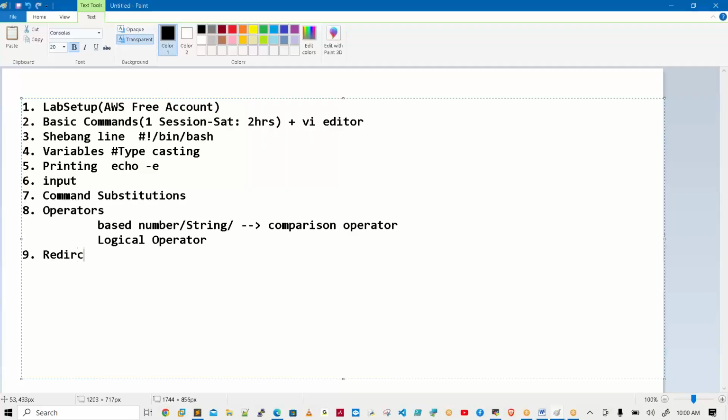Next, a very important one: redirection operators. What is 1 greater than, 2 greater than, and what is /dev/null in redirection operators? What is standard output, standard input, and standard error? These three will come here. So this is the second biggest part after operators.